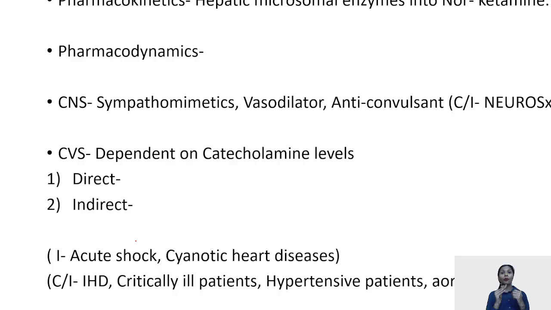Pharmacokinetics, the importance of ketamine is it gives an active metabolite, which is norketamine, which is potent. It also acts in the same way as ketamine, and thus the effect of ketamine can be prolonged because of the presence of the active metabolite, norketamine.